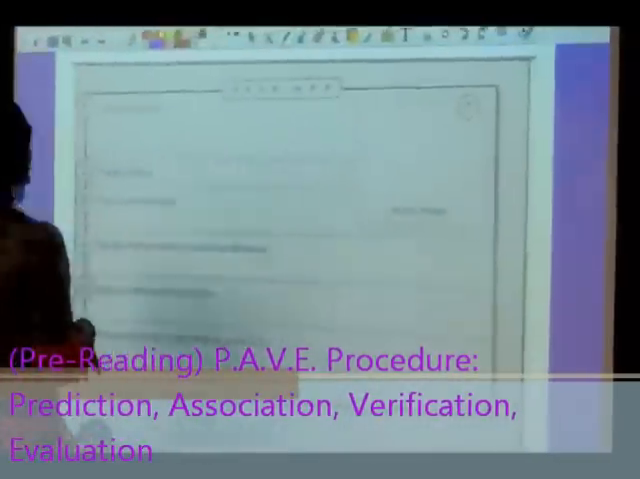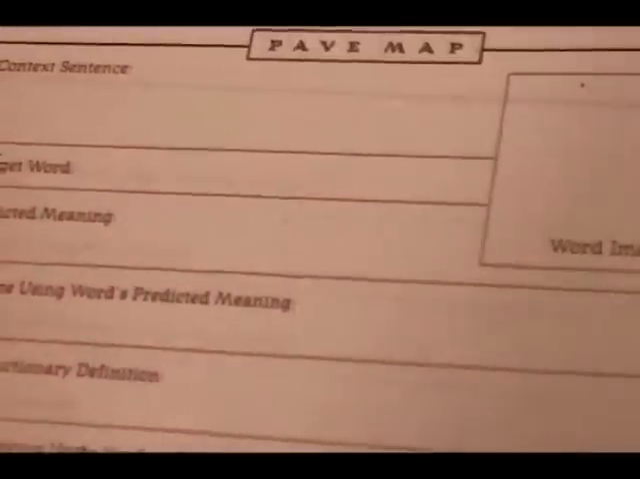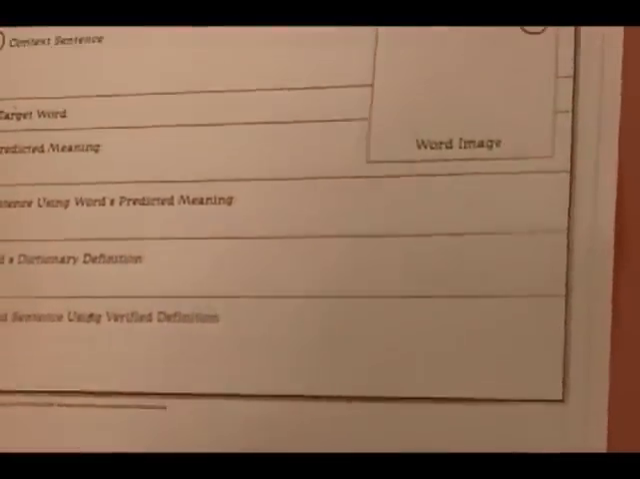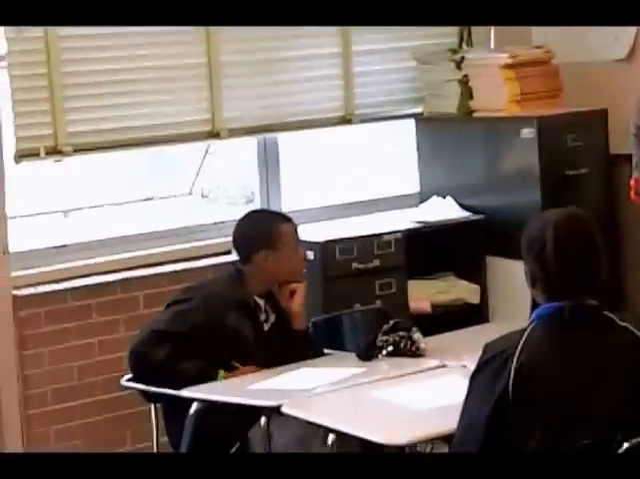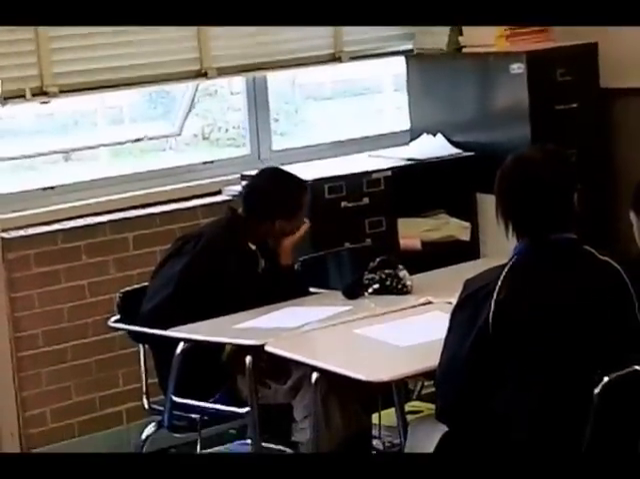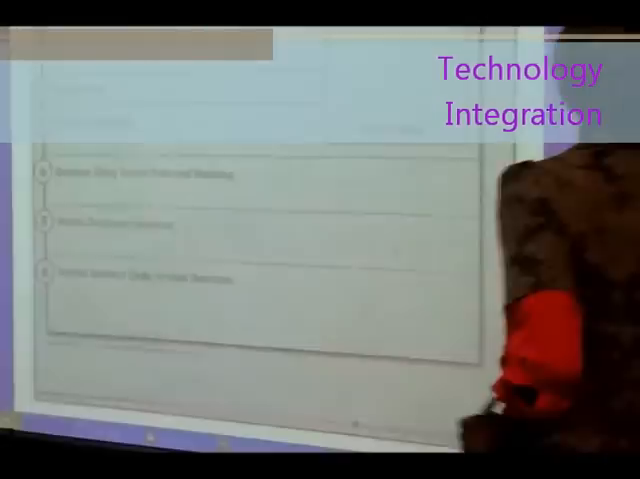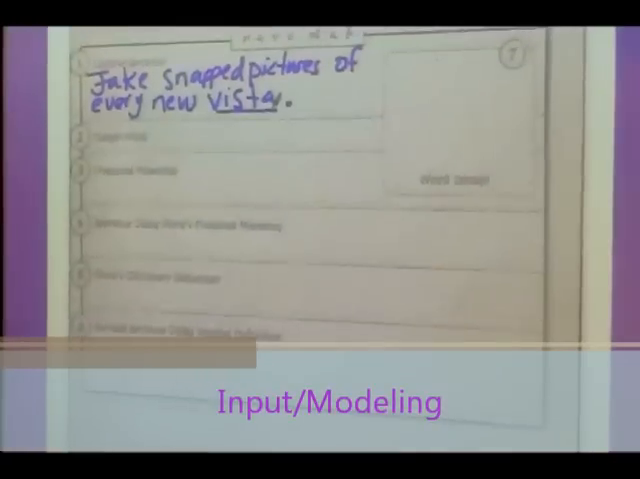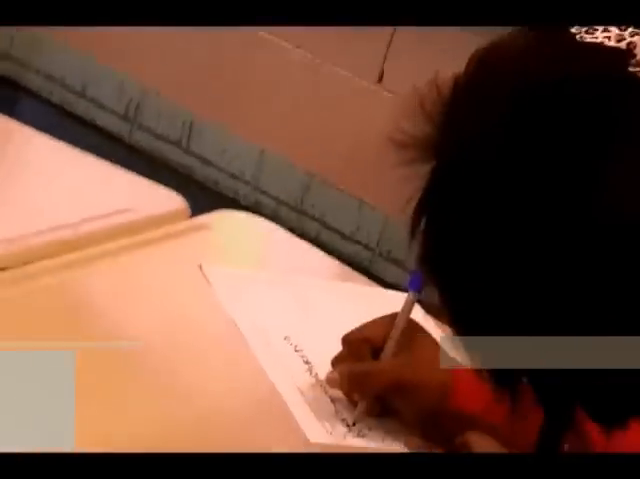So this is a copy of the PAVE map. There are 7 steps to the PAVE map. We have a place where we put our context sentence. Who can tell me what context means? The sentence that you're reading. Good, the sentence from the story that we'll be reading. Jake snapped pictures of every new vista. So on my PAVE map, I'm going to write that context sentence down. Next I'm going to write the actual target word, which is the vocabulary word vista.